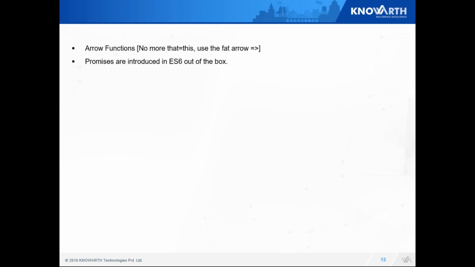Promises. Promises are introduced in ES6, which is out of the box. Promises are nothing but a way to handle your async behavior. In ES5, to handle this async behavior, we have to add an external library. But ES6 does provide this feature internally, so we do not need to include external libraries. This is where we can have clean code and reduce the dependency on external libraries. So a promise is nothing but an object which helps us to store whether an event has happened or not. If yes, it has happened, then what was the outcome of it.